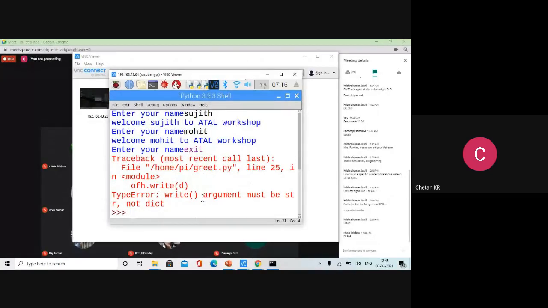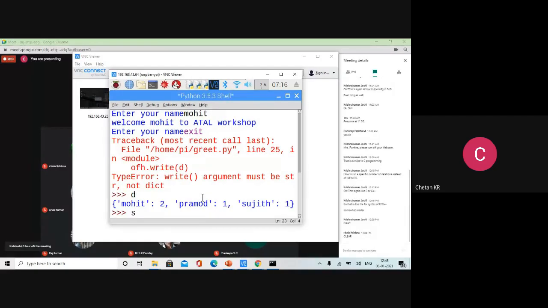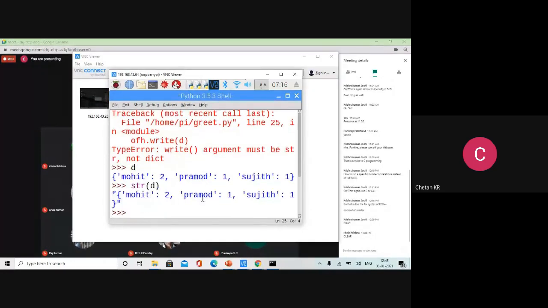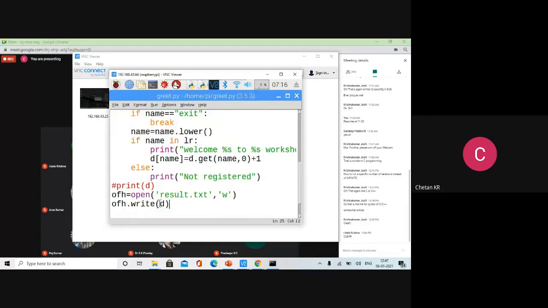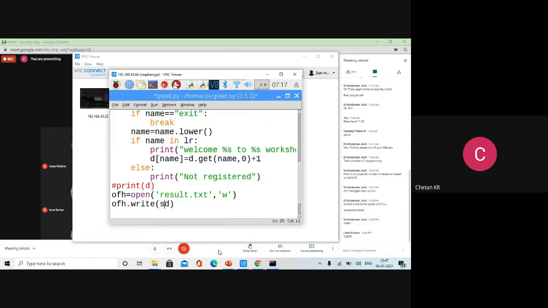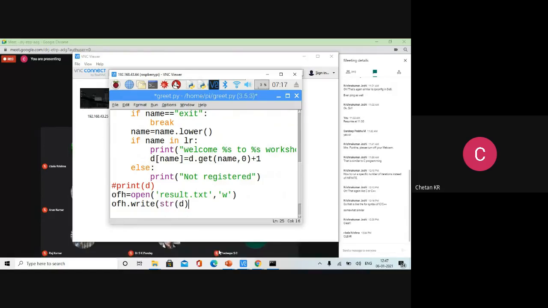Now it says that you cannot give a dictionary directly inside that writing. It should be converted to a normal string. So we cannot directly write the dictionary content. That is what it says. If you see D, it is there. If I want to do the conversion, it is possible. You can convert a dictionary to a string using str. So directly it is not possible, so try to convert it.